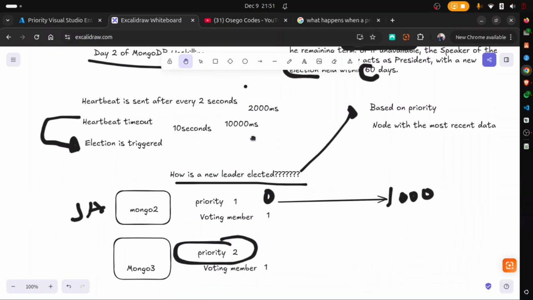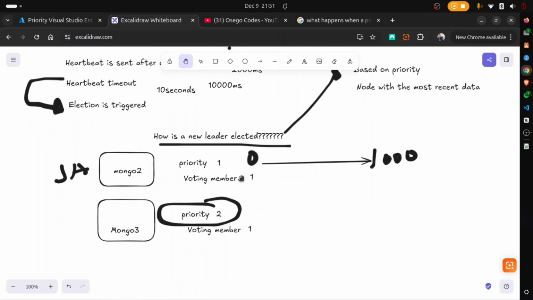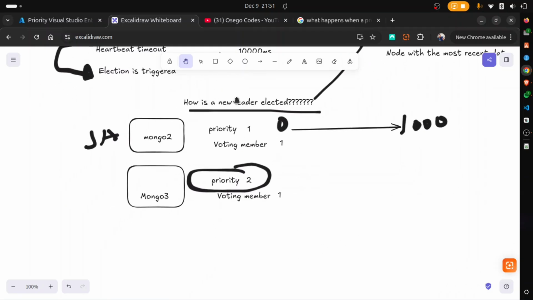Point number 3. What do we consider again when performing an election? MongoDB is funny. Sometimes we can have another node. I'll call it node 4. You see, I haven't named it Mongo 3. I've just called it node 4. Now, node 4 here, it has a MongoDB installation, but it doesn't have any data inside there.